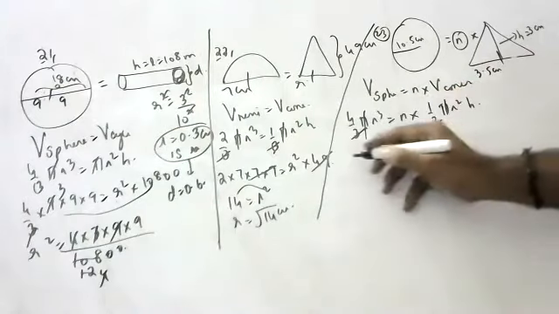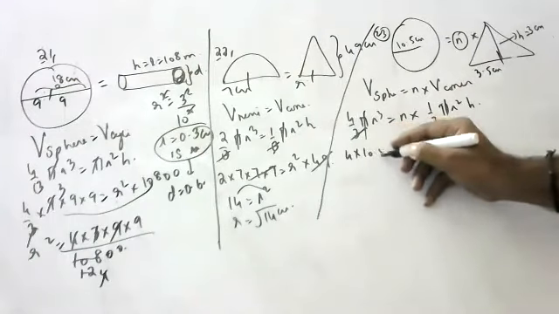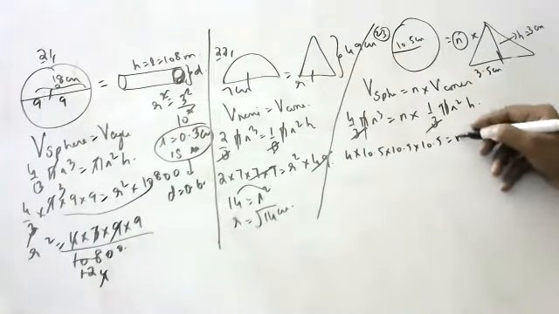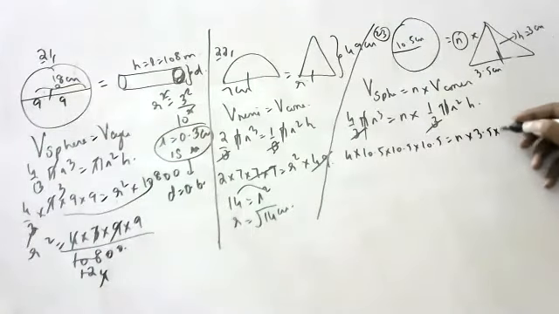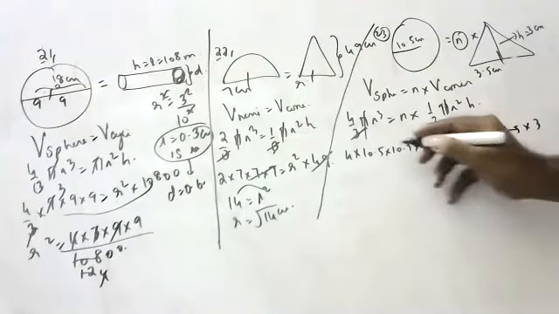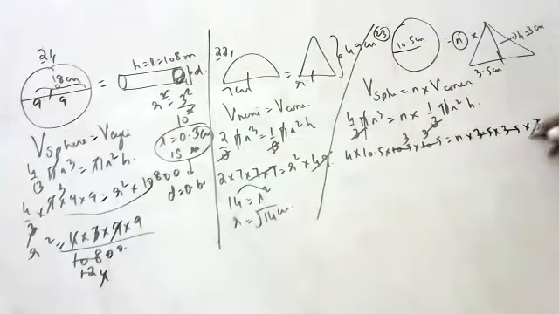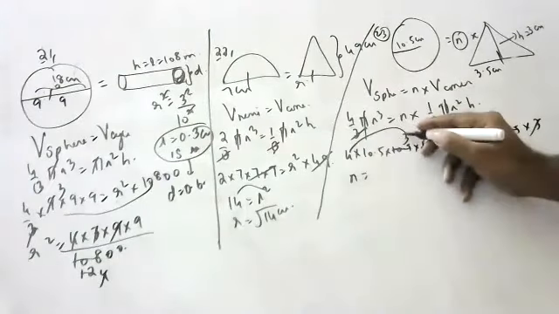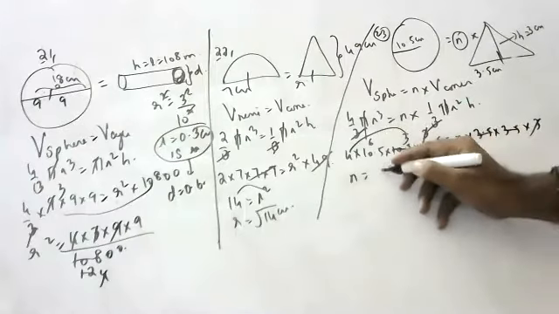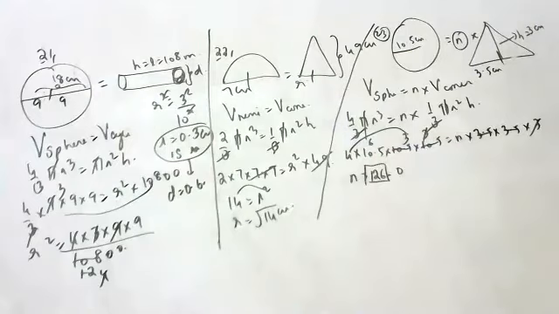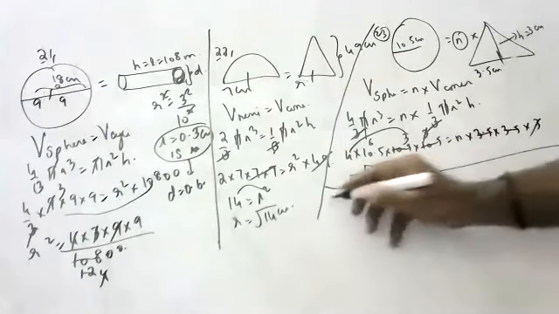Pi cancel, 3 cancel. 4 into 10.5 into 10.5 into 10.5 is equal to n into 3.5 into 3.5 into 3. 3 3 cancel. So n is equal to 126. 126 cones can be made. Very good.